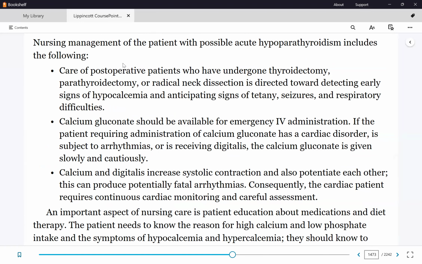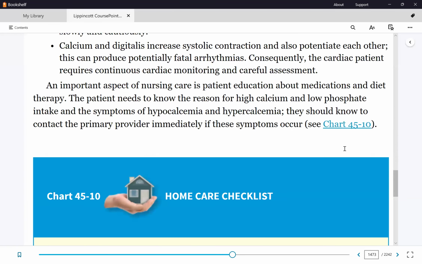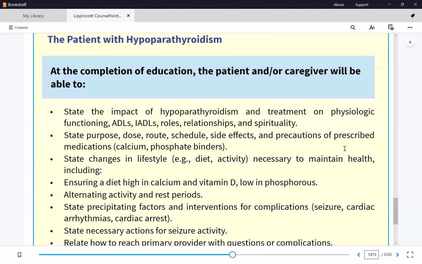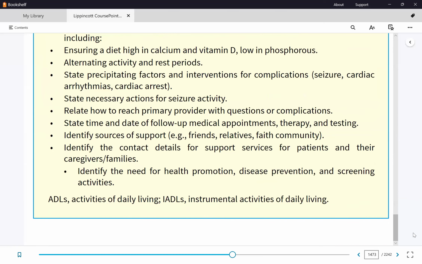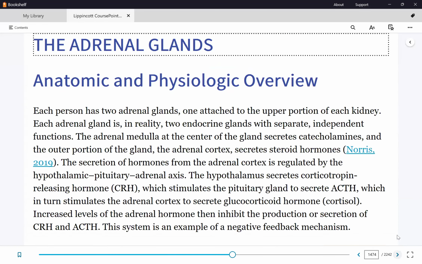So same thing, in addition to calcium gluconate. Questions? Alrighty. And here are your patient teachings. That's the end of parathyroid glands, parathyroid disorders.